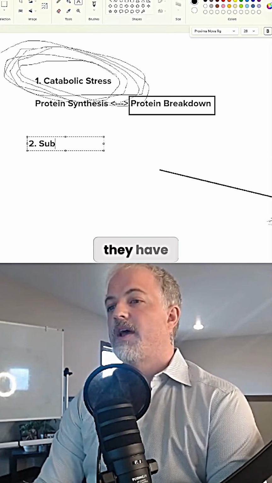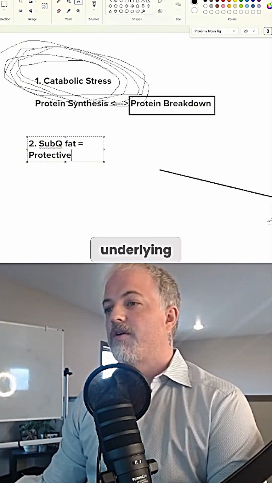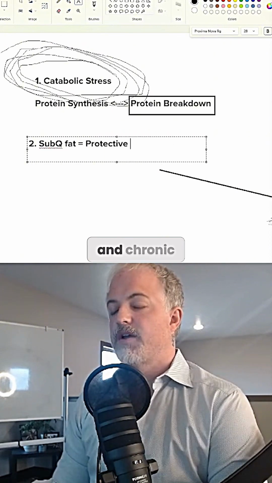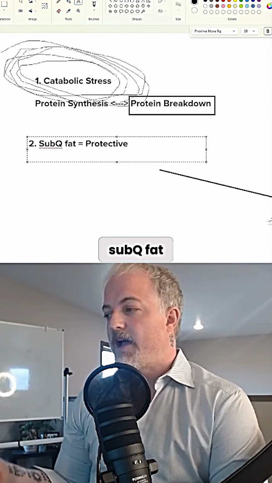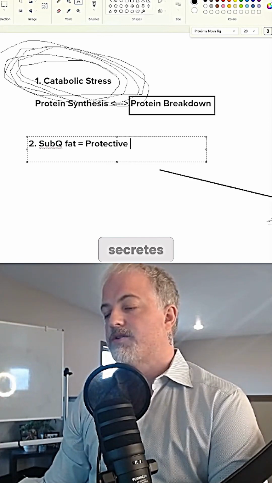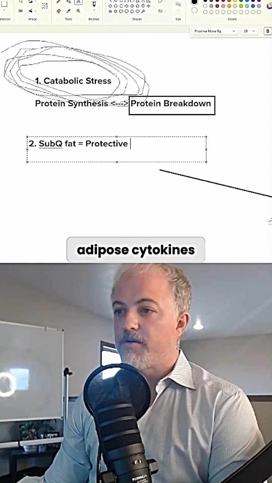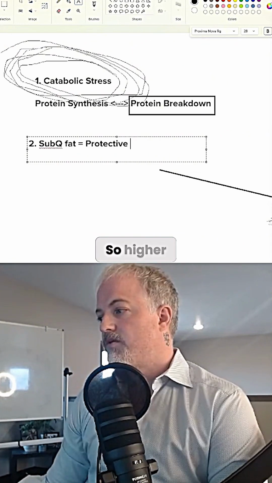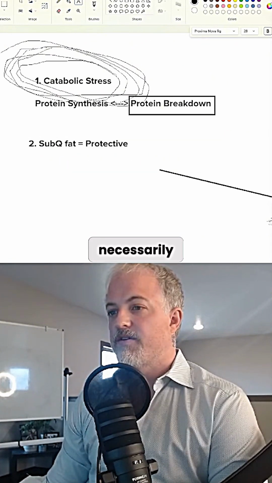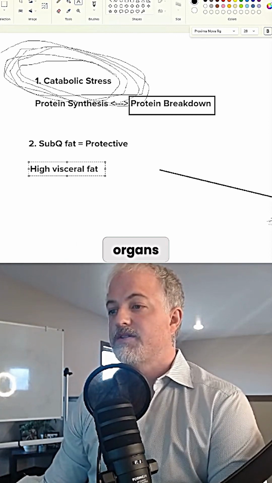Why? Because they have more subcutaneous fat. When you have underlying metabolic derangements and chronic disease, sub-Q fat can be protective because sub-Q fat is like an endocrine organ. It secretes a lot of basically anti-inflammatory adipose cytokines and other factors which increase insulin sensitivity. So higher sub-Q fat is not necessarily bad. High visceral fat, meaning the fat that surrounds your internal organs, is very bad.